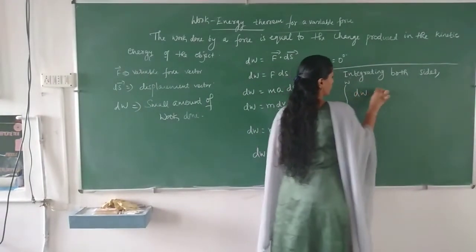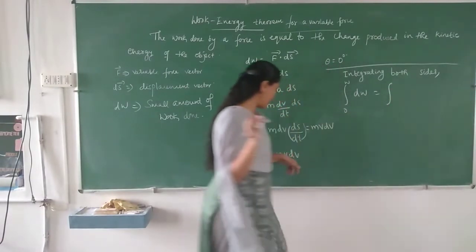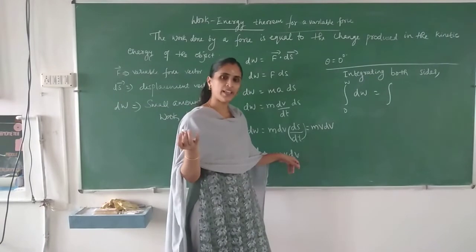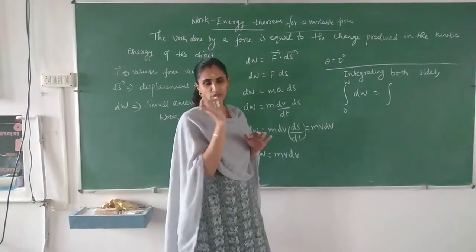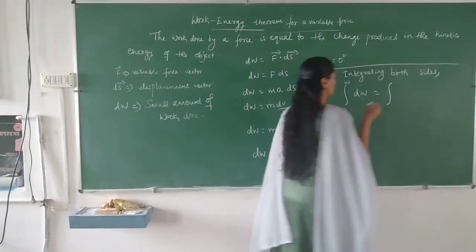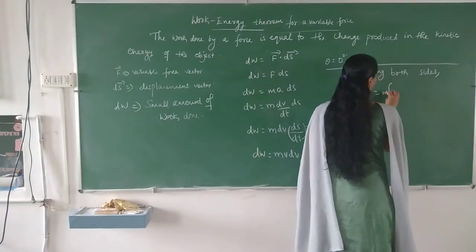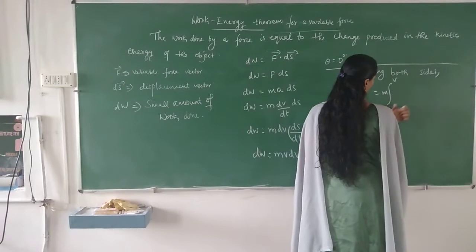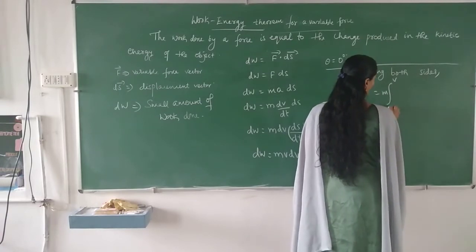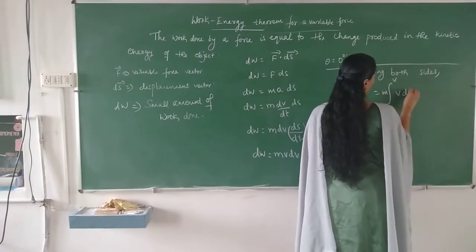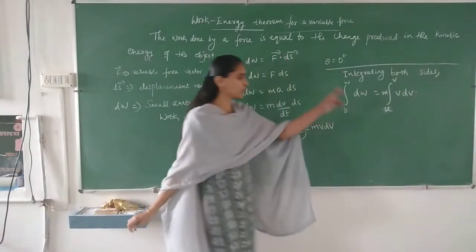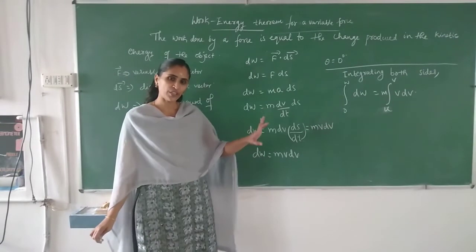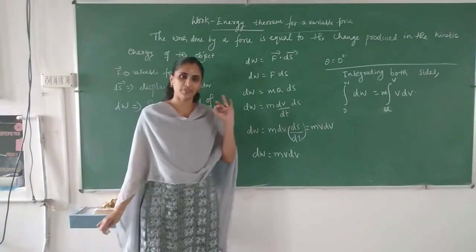On the other side, which is the variable, m or v? Mass is constant, variable is v. So the velocity changes from u to v. We can write m can be taken outside the integral, and the limits are u to v. Why are we writing u to v? Because velocity is the variable. Its value initially is u and finally it is v.